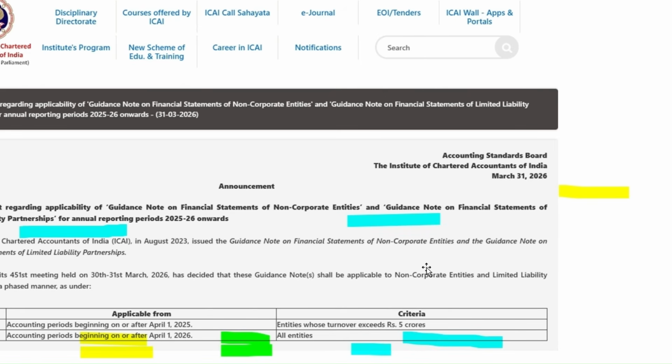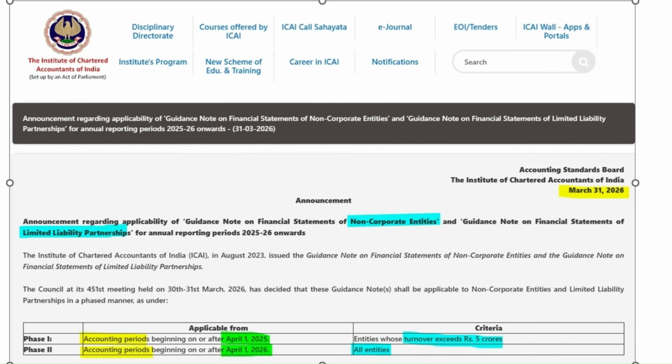In this year, the financial year 2025-26, you can read this announcement. This announcement is regarding non-corporate entities and LLPs. If you are a non-corporate entity or LLP, you have to follow that guidance note and make the balance sheet according to the new format as issued by the Institute of Chartered Accountants of India. In this announcement, they are informing us of two phases. The first phase is regarding accounting periods beginning from April 2025.